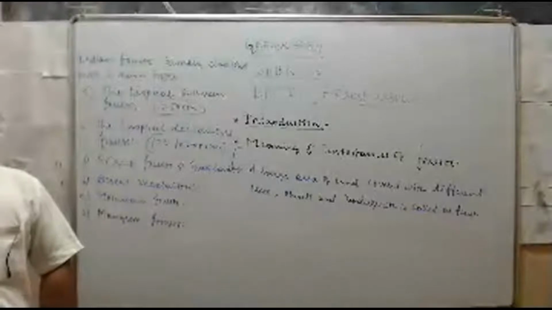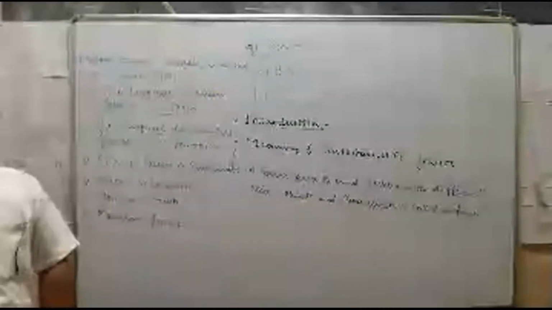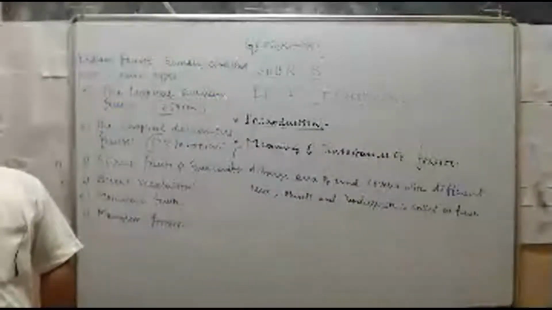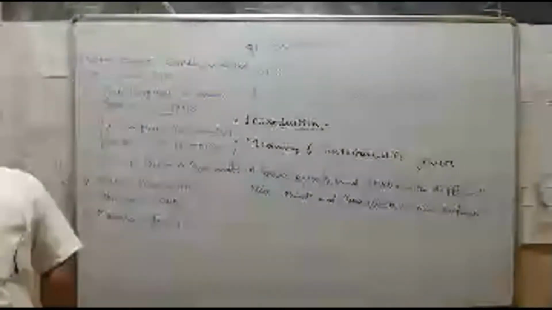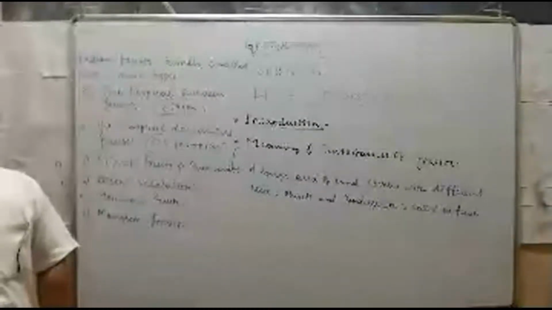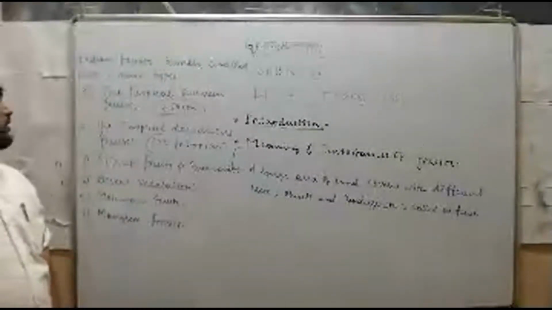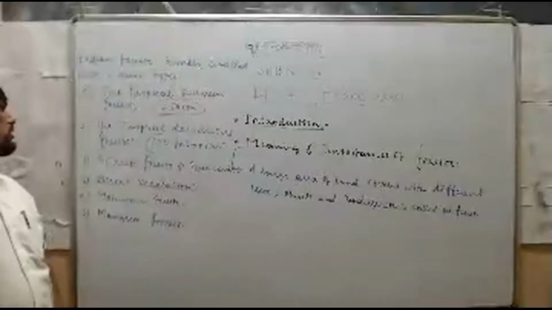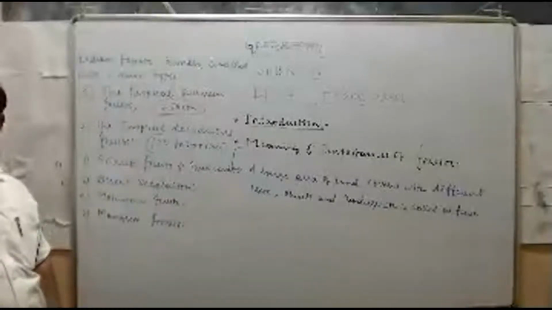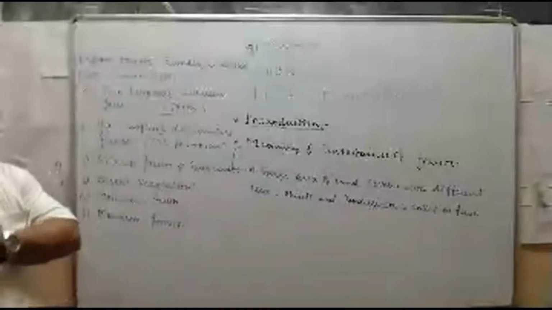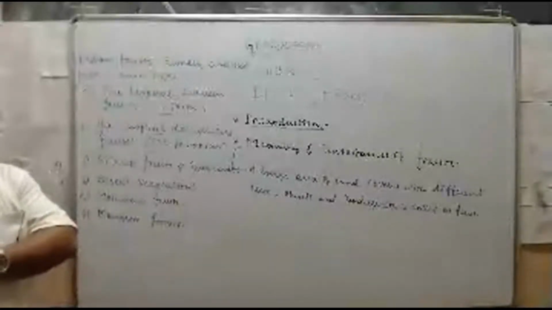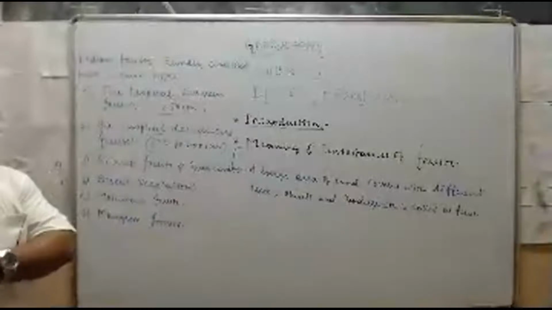The important trees are teak, sal, sandalwood, kusum, kanju, myrobalan, ciris, mango, neem, tamarind, etc. These are the important trees of tropical deciduous forests. Here, one point is very important. Compulsorily, you have to keep it in your mind.